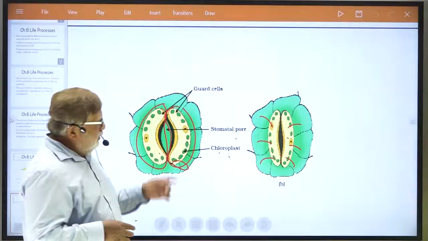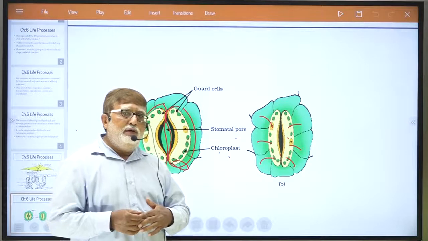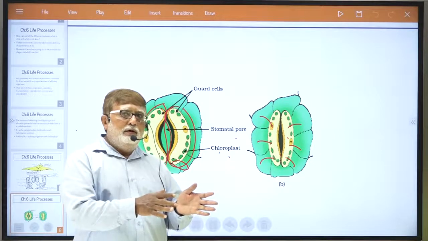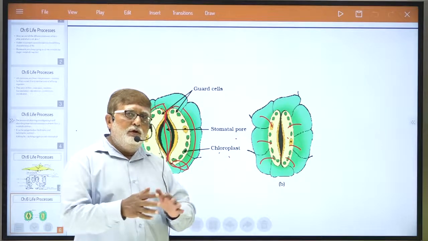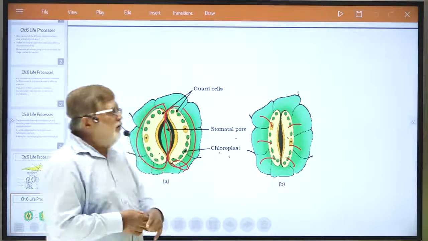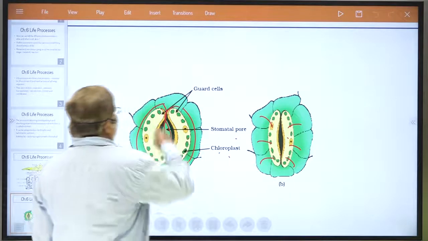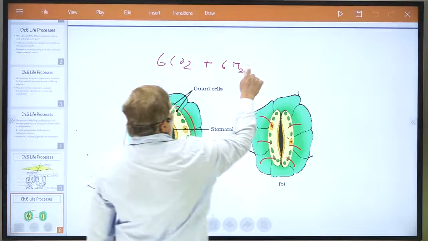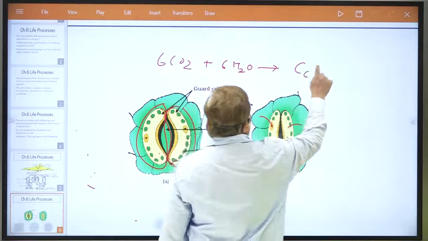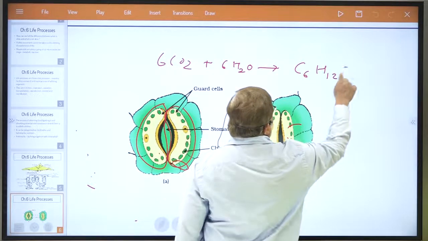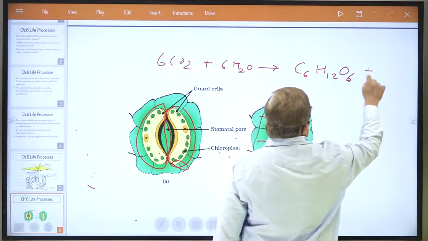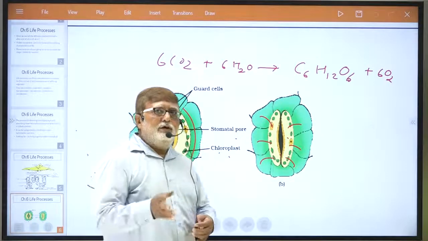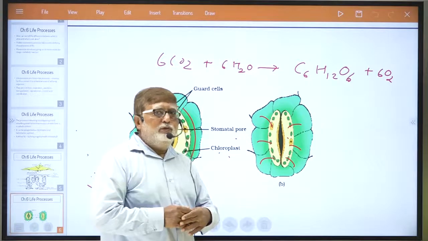If you can remember, in our chapter number 1, I have explained the process of photosynthesis, where carbon dioxide and water combine, understand, and form glucose and oxygen. Can you remember that equation? Okay, 6CO2 plus 6H2O gives what? You can remember C6H12O6 plus 6O2. This is the process of photosynthesis which we have studied in our chapter number 1.